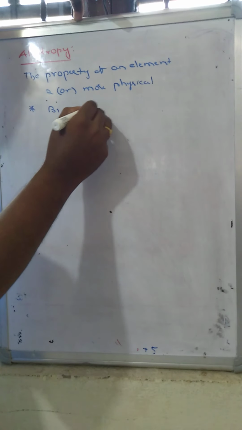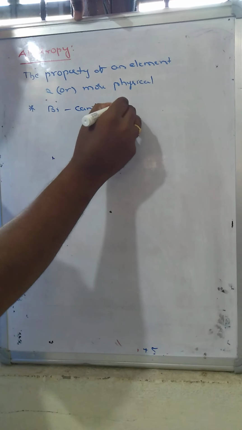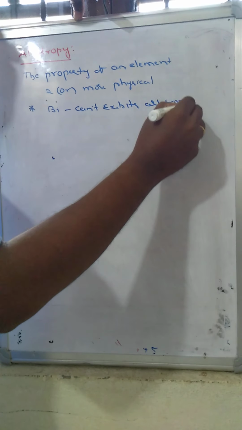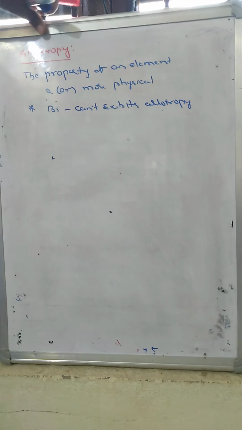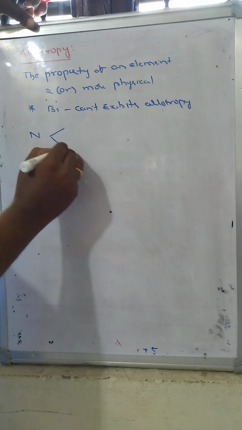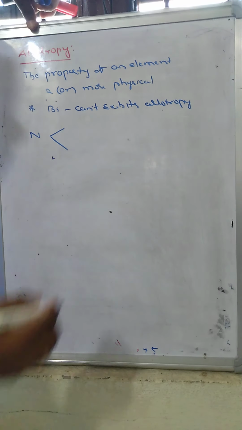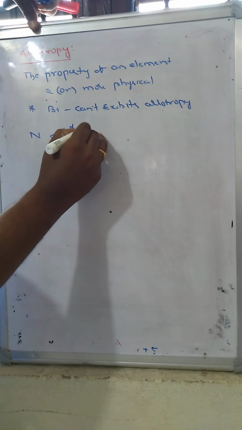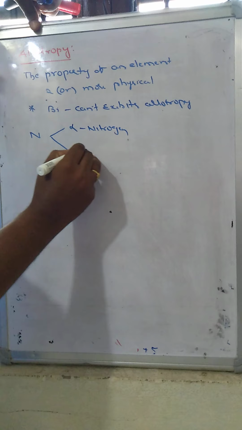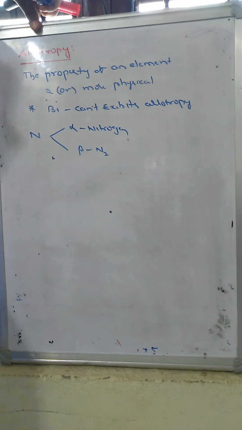cannot exhibit allotropy. The leftover elements will exhibit allotropy. We will take nitrogen. Nitrogen exhibits two allotropic forms. One we will call alpha nitrogen, and the second one we will call beta nitrogen.